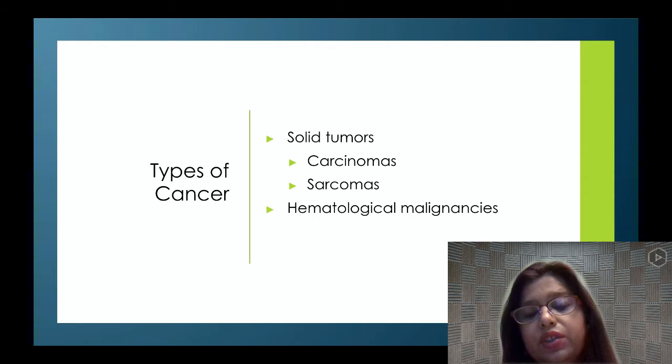So solid tumors, as we know, there are times when we notice a cell growth on a tissue and we can actually see it, such as skin cancers. And then sarcomas are more muscle related. Hematological cancers are something that happens in the blood, such as excessive RBC production, excessive WBC production, such as leukemia. So those are hematological malignancies.